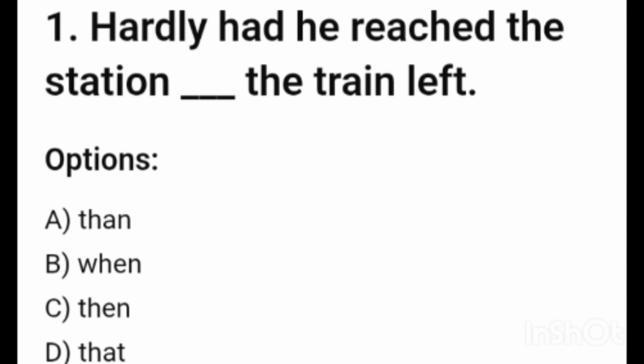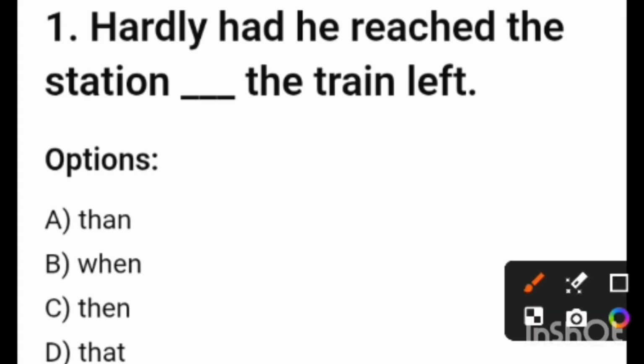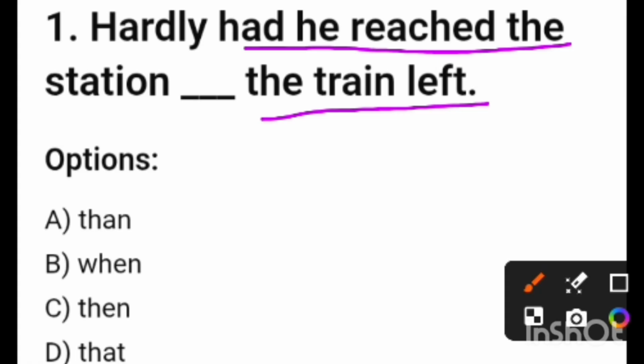Friends, our first question: hardly had he reached the station, blank space, the train left. Actually, two sentences are there. He had reached the station, and the second one is the train left. Friends, it is a combination of two sentences. That means it's a complex sentence.